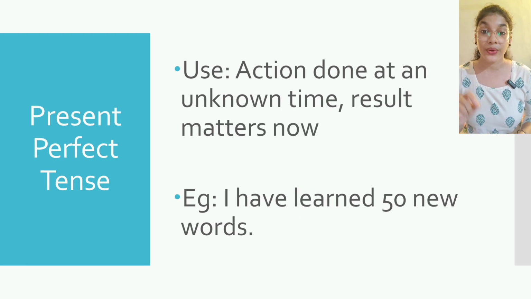Next, we have present perfect tense. In English, present perfect tense is used to describe an action that started in the past and has relevance to the present, or an action that was completed at an unspecified time before now. It connects the past and the present since the action began in the past and completed in nearby present.